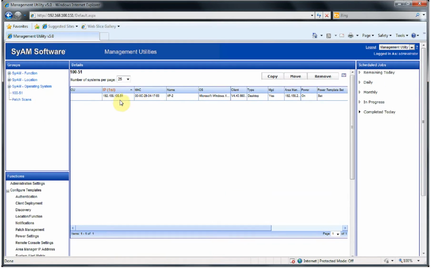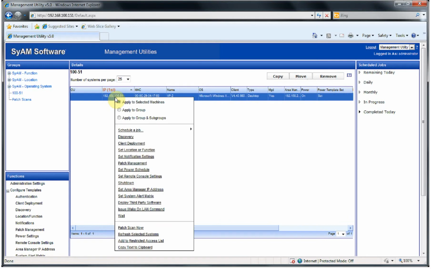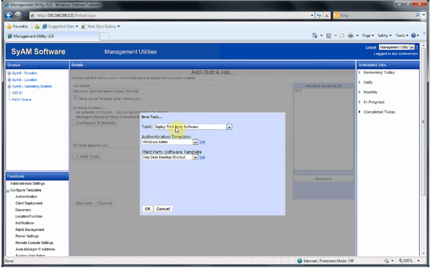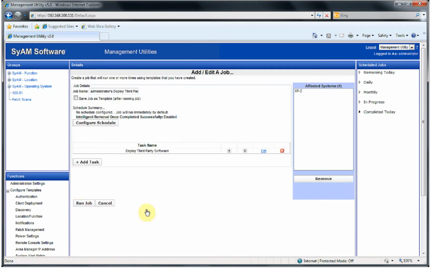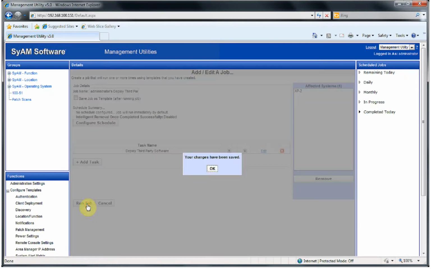To make sure everything's working correctly, let's install on a single machine. We'll click the machine, then right-click, and choose Deploy Third-Party Software. The authentication template is Windows Admin, and then we choose our Notepad third-party installation template. Click OK, and then run the job.